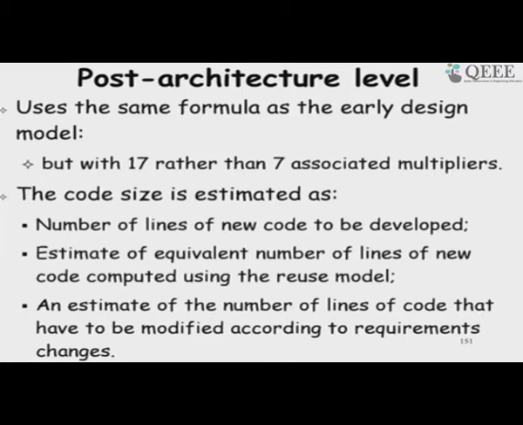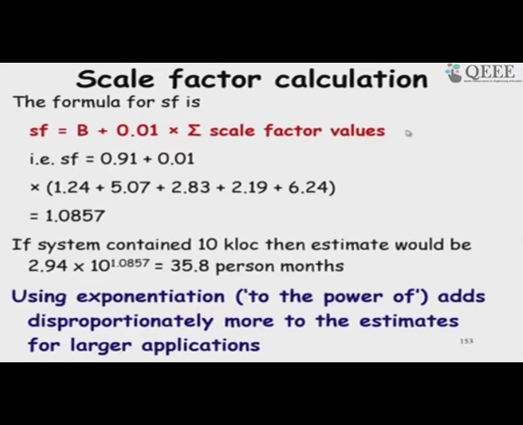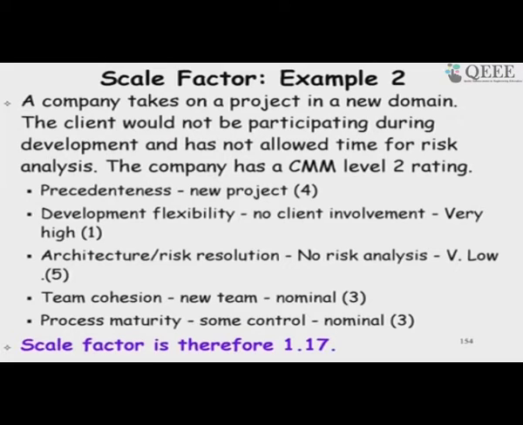So, the post architecture level is where we consider lines of code, new lines of code to be developed. We do not use function points anymore, because we know the lines of code, and then again use scale factors and so on to obtain the estimate. So, here we have many more factors to consider in the post architecture phase, with similar expressions. So, there are some examples here.